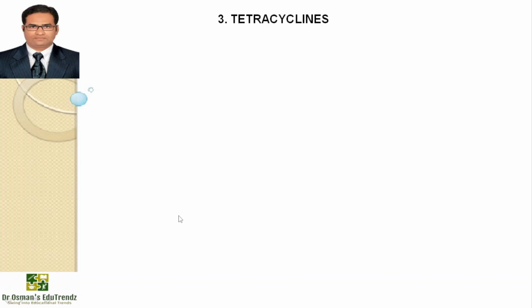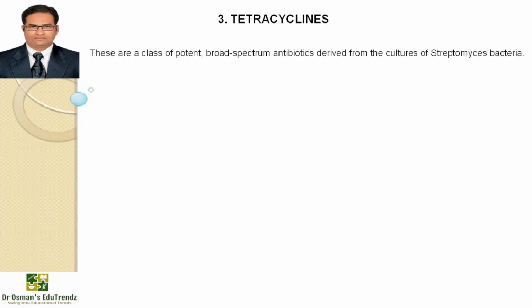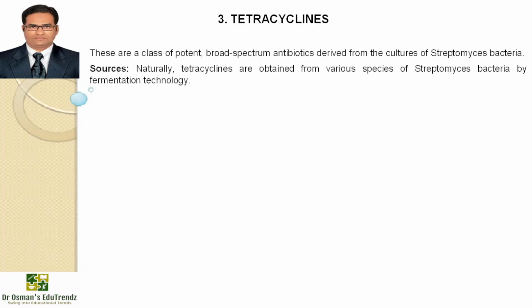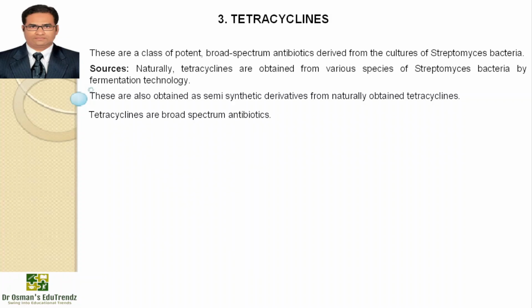Now, the third class of antibiotics is tetracycline. The name itself says tetra, 4, cyclines. This class of potent broad spectrum antibiotics derives from the culture of Streptomyces bacteria. They are obtained naturally from various species of Streptomyces bacteria by fermentation technology. These are also obtained semi-synthetically from naturally obtained tetracyclines. Tetracyclines are considered broad spectrum antibiotics.